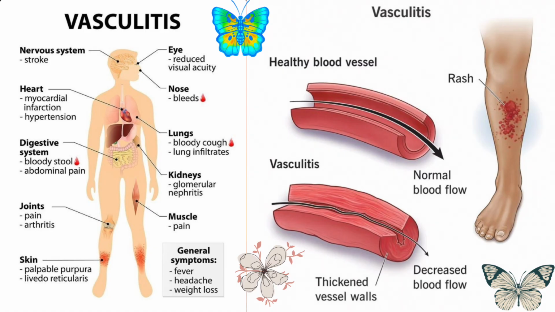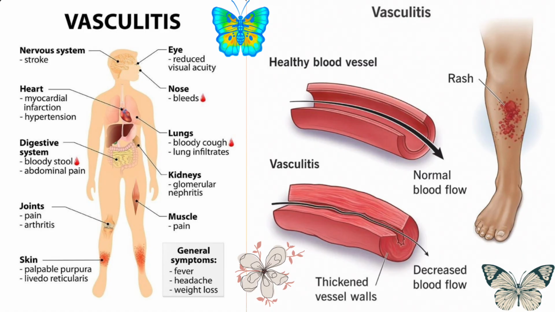Small vessel vasculitis affects arterioles, capillaries, and venules. It includes ANCA-associated vasculitis, immune complex vasculitis, and cryoglobulinemic vasculitis. Why does this size-based classification matter? Because vessel size predicts which organs are affected and helps us choose the right investigations.